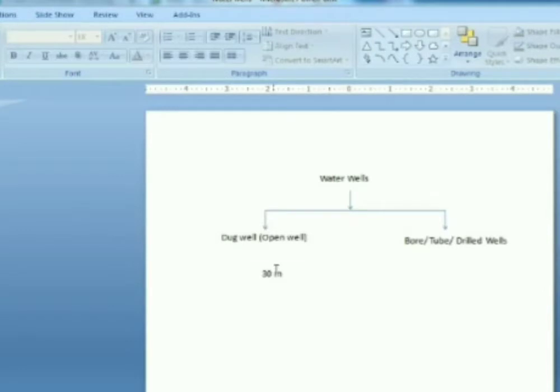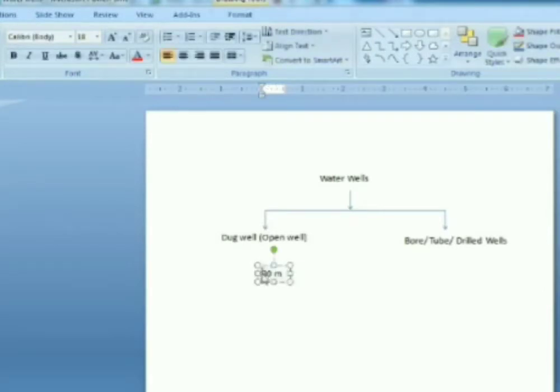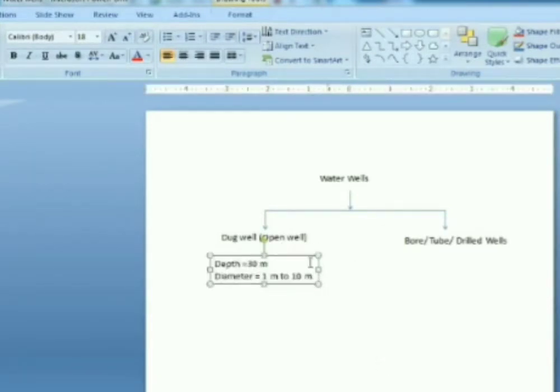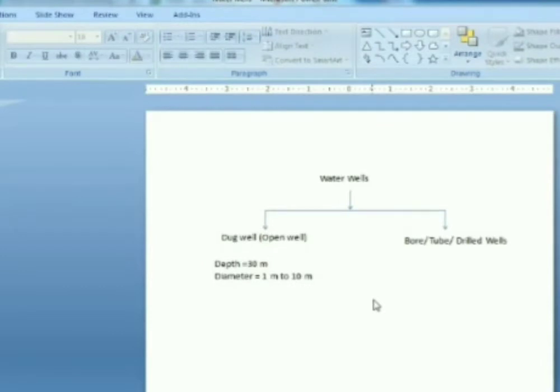And diameter, how much I have told? This is with respect to depth. Diameter will be varying from 1 meter to 10 meter. Okay, that's what I have told you. This is connected with your open well or dug well.